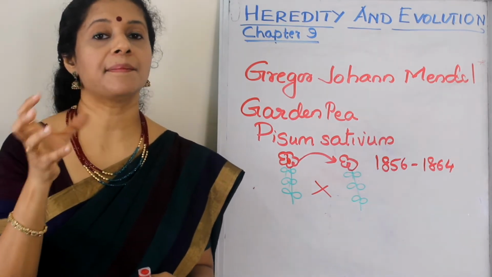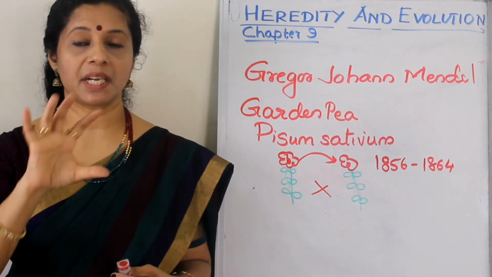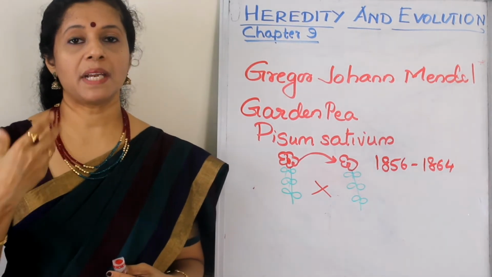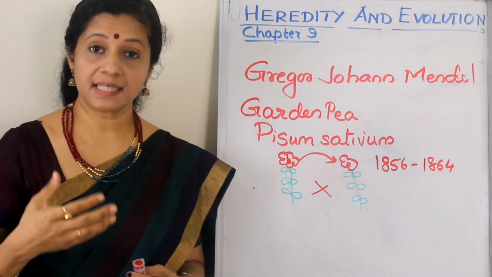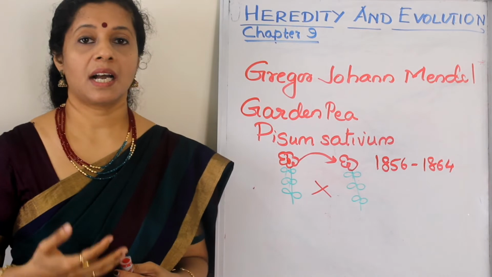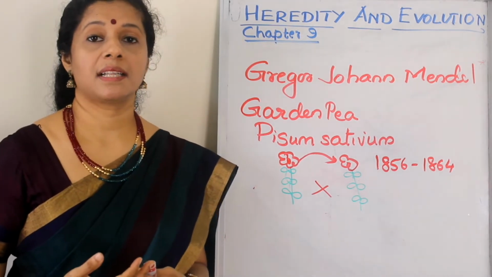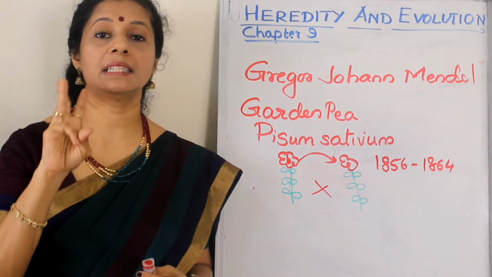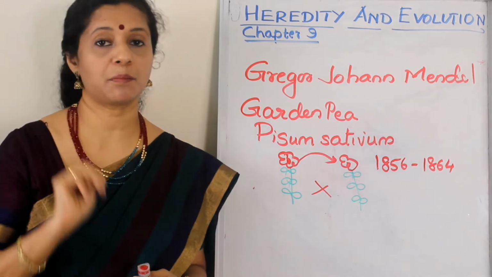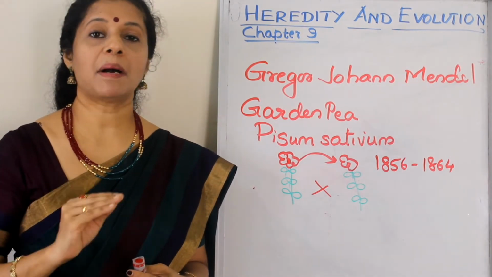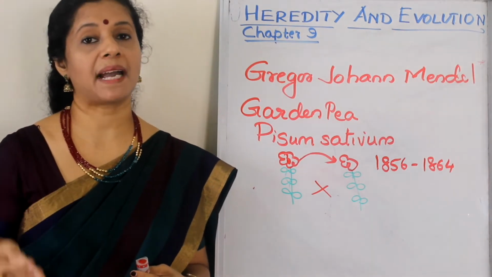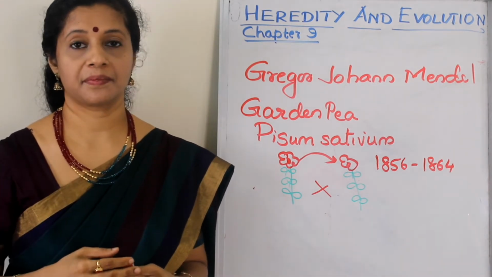He could find some ratio in them. Some ratios were repeating. So based on that, he conducted the experiment several times and with several plants. Then finally, he formulated 3 laws or 3 hypotheses, and he published it in one of the scientific magazines present locally.